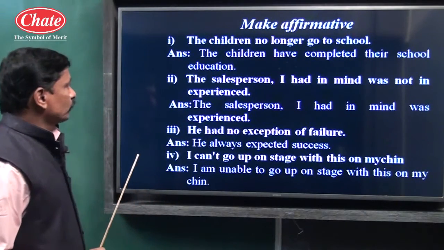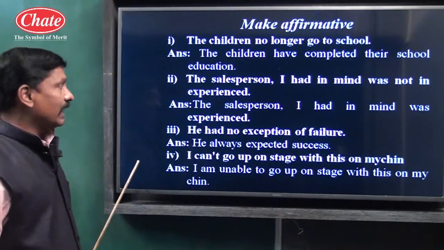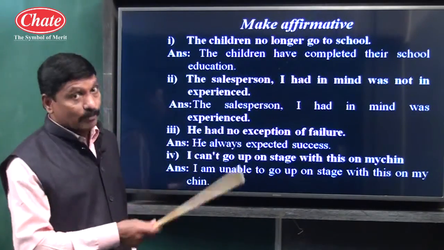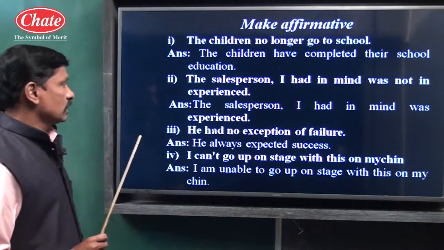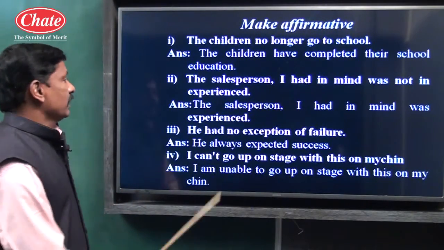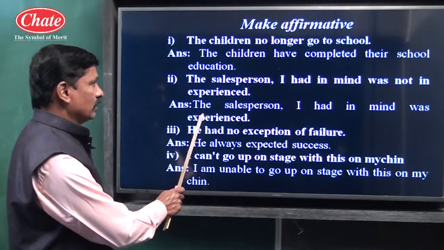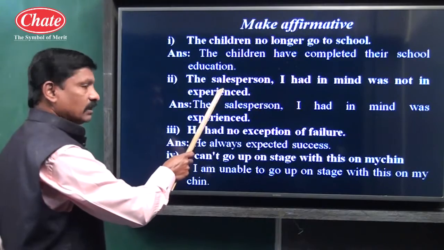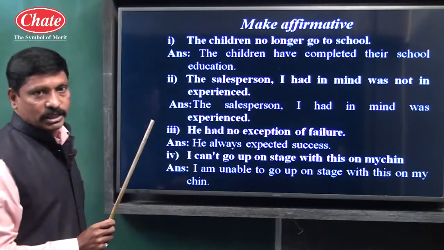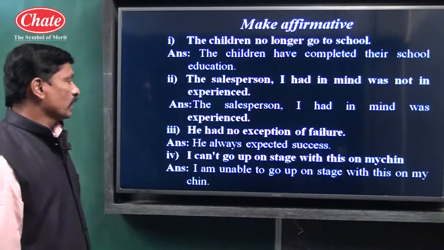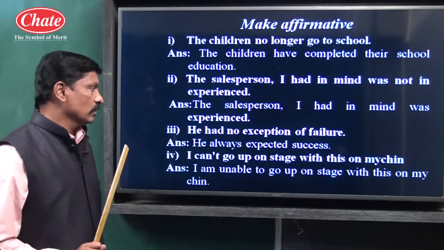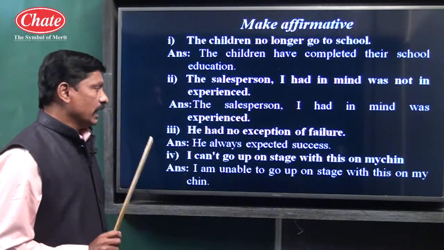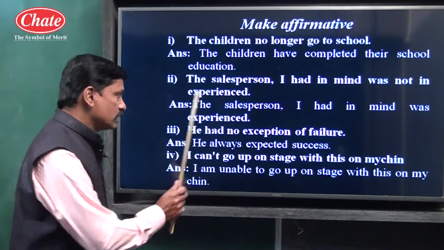Example number two: the salesperson I had in my mind was not inexperienced. We can use the opposite meaning of inexperienced: the salesperson I had in mind was experienced. See children, here not means negative, and for inexperienced the opposite meaning word experienced is used. Third example: he had no exception of failure. I will repeat the sentence once again: he had no exception of failure. No means negative.